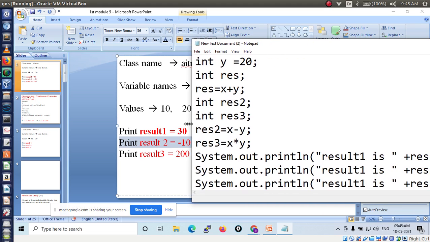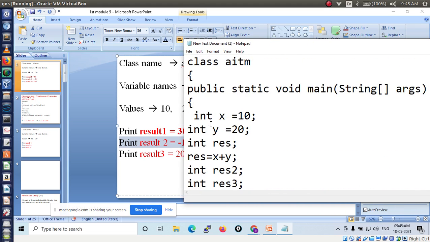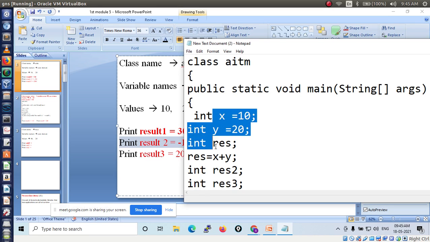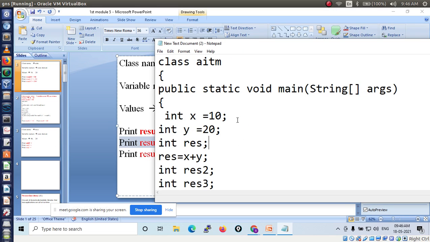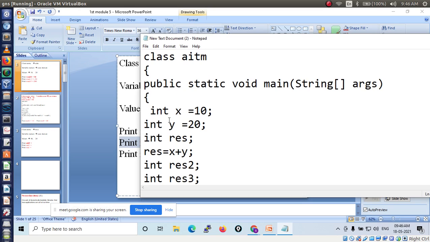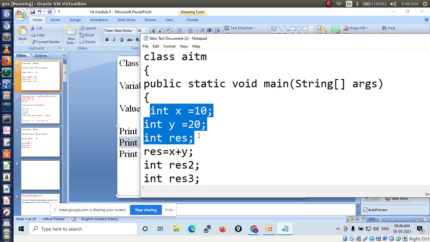Okay. Now one more point I will discuss. While declaring multiple variables, you can declare them in a single line only, right? How to declare that line? Now I am telling, listen here. Here we have taken 3 int data types, right? Instead of taking 3 lines, we can write in a single line only.